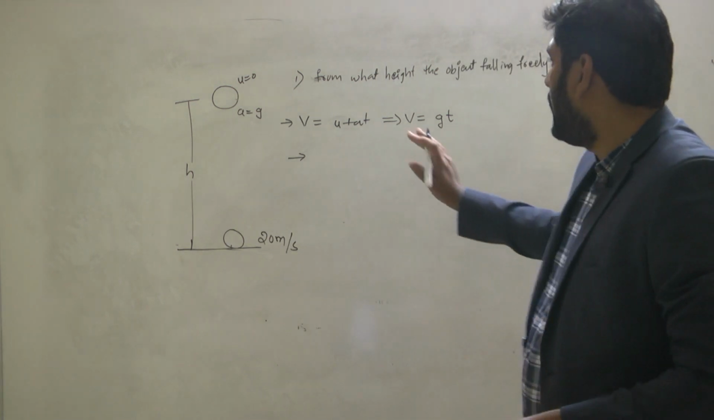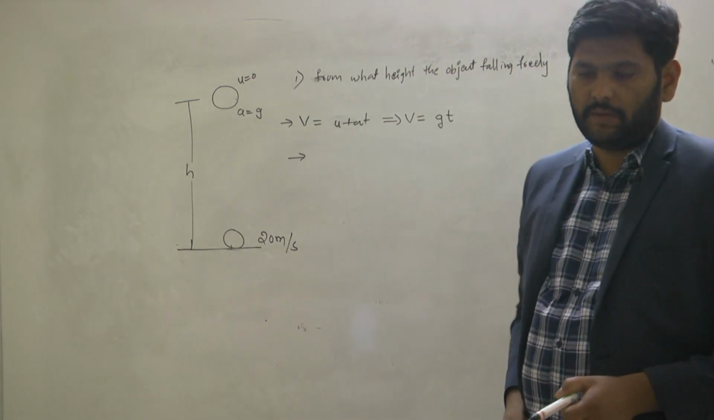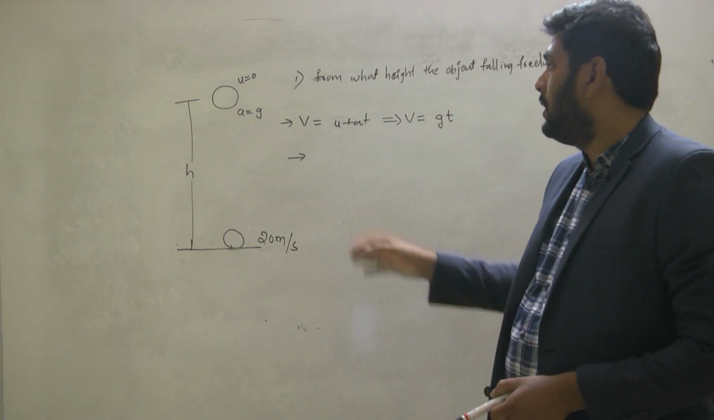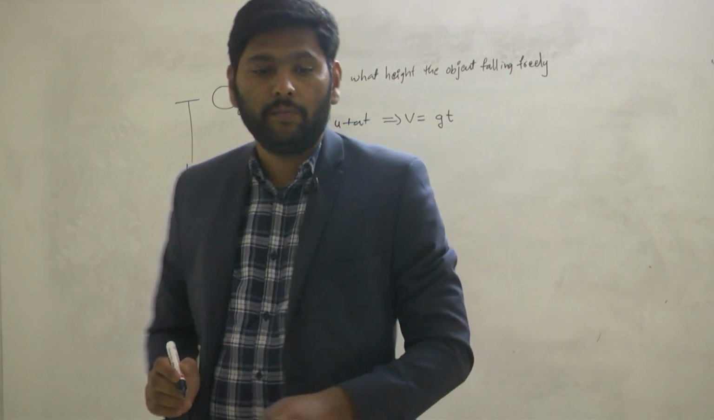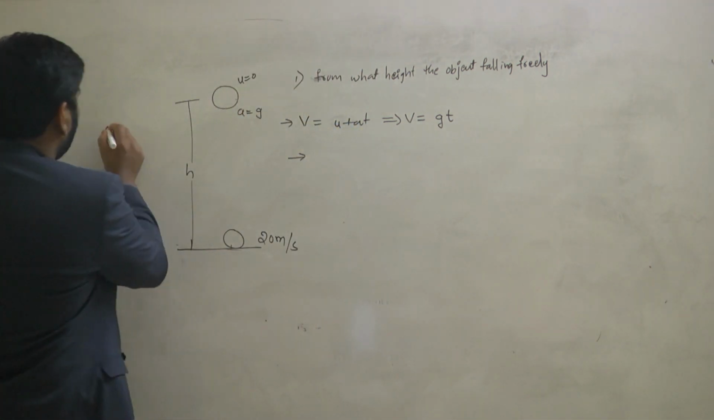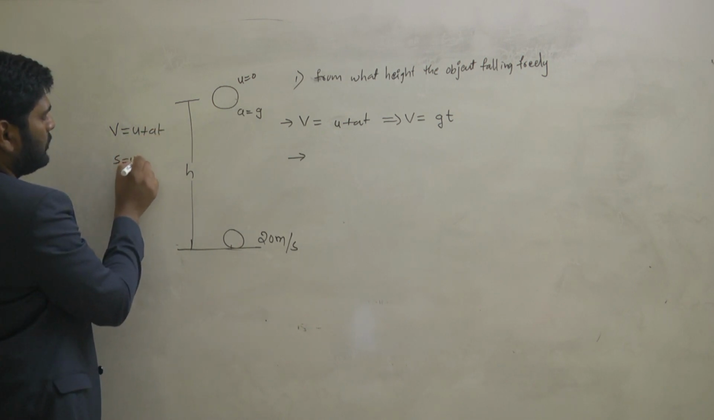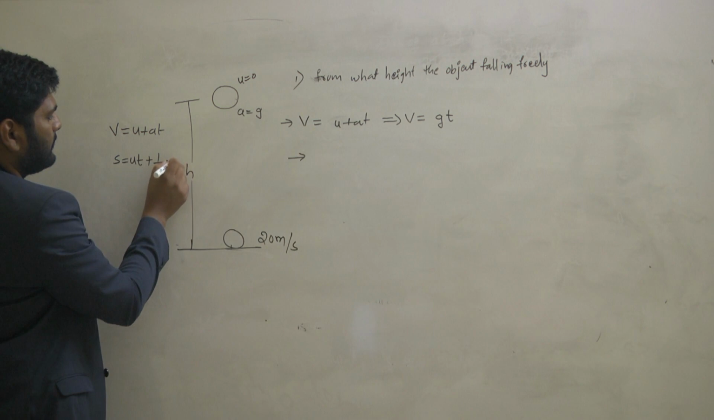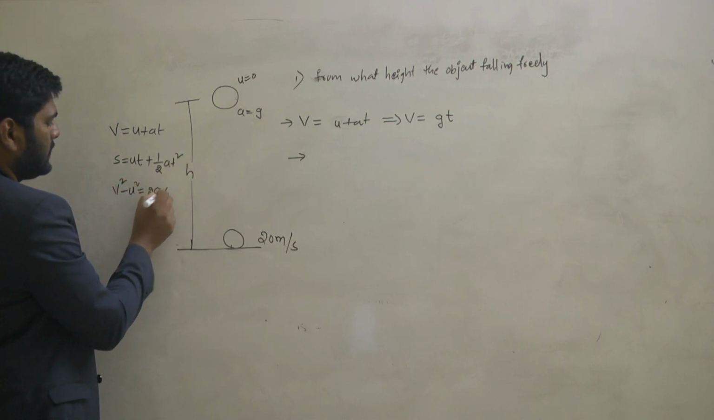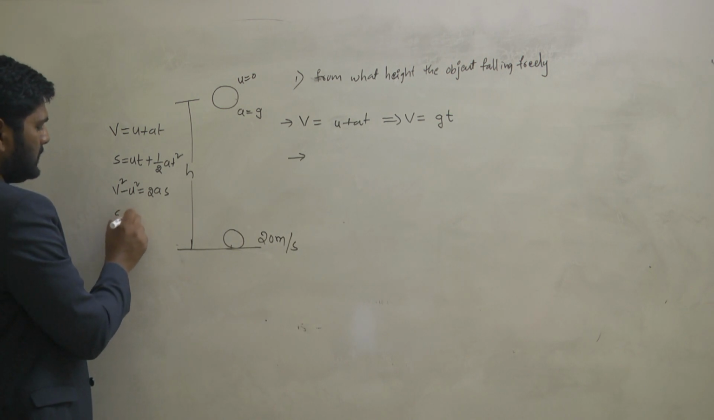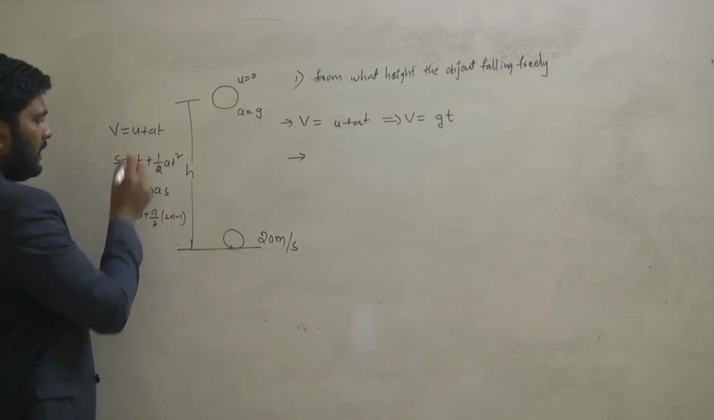I'm telling about the freely falling body situation. In that, the equations of motion. You know the equations of motion. How many equations of motion do we have? The first one is v is equal to u plus at. The second one is s is equal to ut plus half at square. The third one is v square minus u square equal to 2as. And the fourth one is s nth is equal to u plus a by 2 into (2n minus 1). This is the way we have 4 equations.